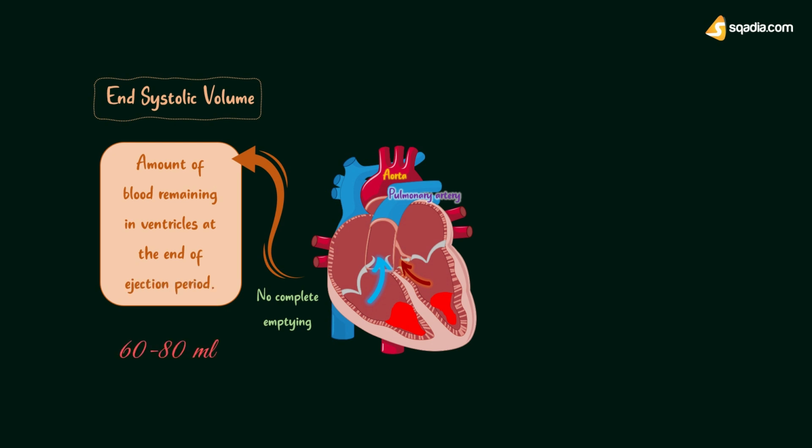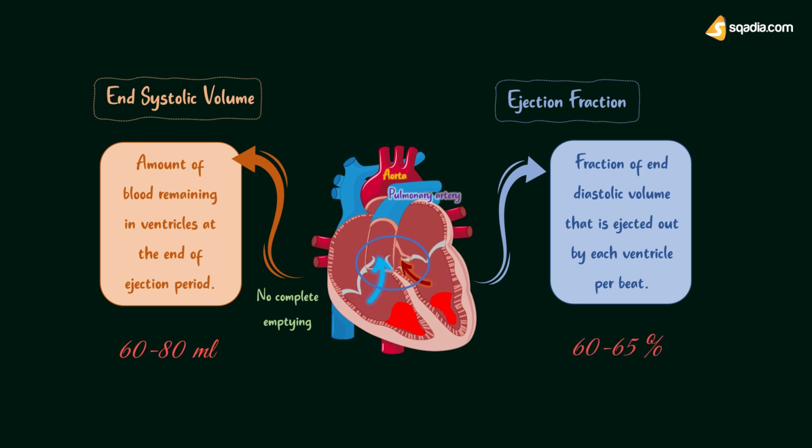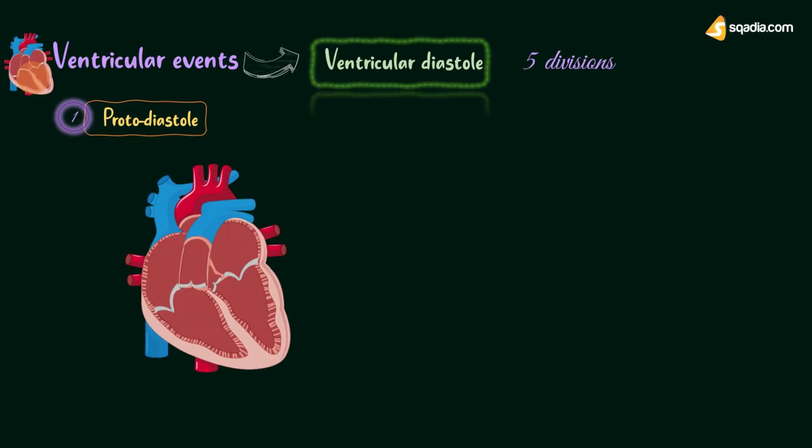Another term is ejection fraction. Ejection fraction refers to the fraction of end diastolic volume that is ejected out by each ventricle per beat. Normal ejection fraction is 60% to 65%. Clinically, it is considered as an important index for assessing the ventricular contractility. Ejection fraction decreases in myocardial infarction and cardiomyopathy.